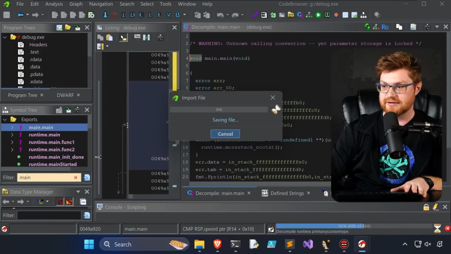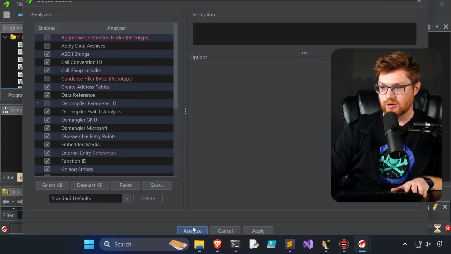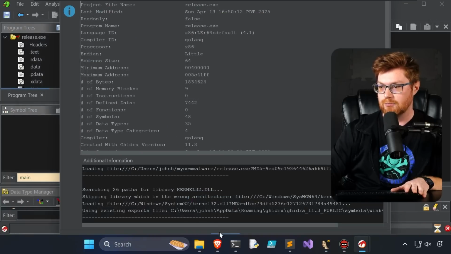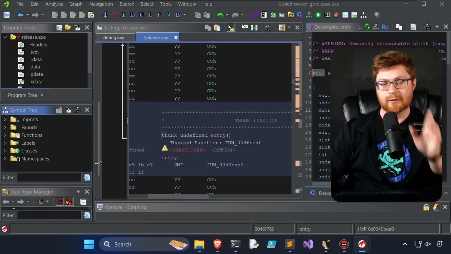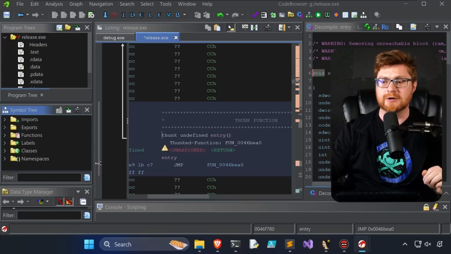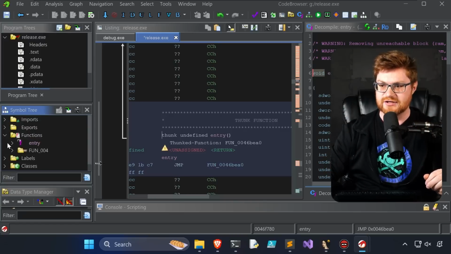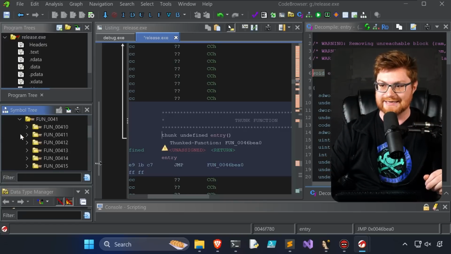And I'm sure at this point you get the gist, but for sanity, let's go ahead and look at the release.exe. I'm not even letting this cruise through all of the analysis. I'm sure it can track down more and more information had we given it more time, but can Ghidra rip stuff out for the release build?